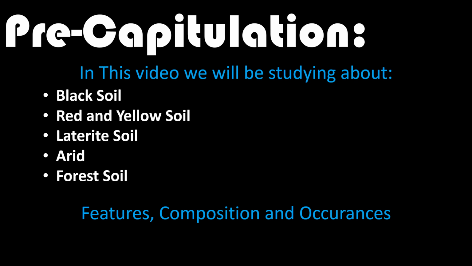The soils that we are covering in this video are black soil, as alluvial has already been explained in the previous one, red and yellow soil, laterite soil, arid soil and forest soil. When we study these soils, our focus will be on their features, compositions and occurrences. Let's move to the next slide. So let us start with the black soil first.